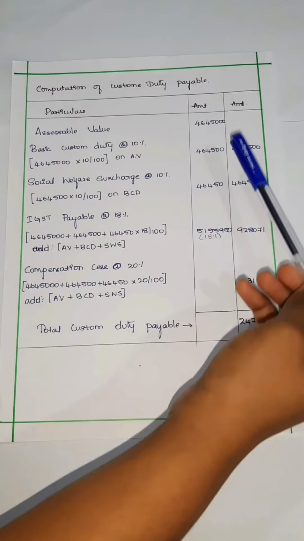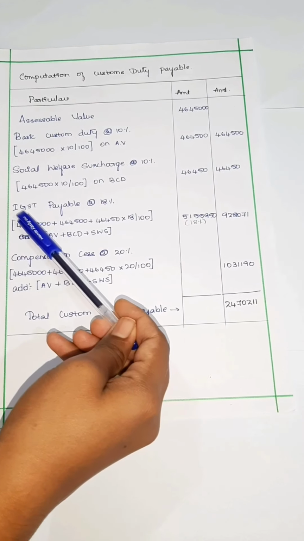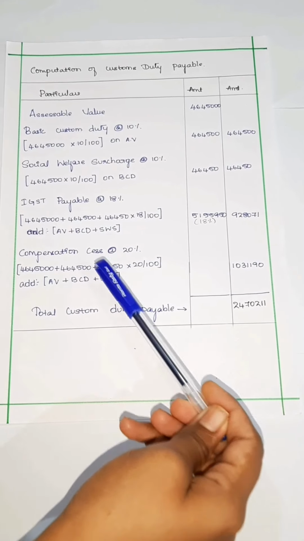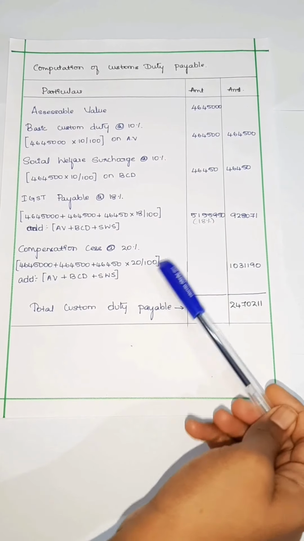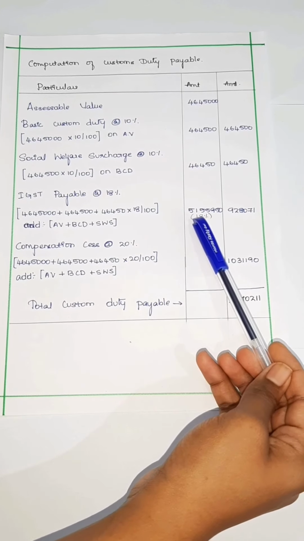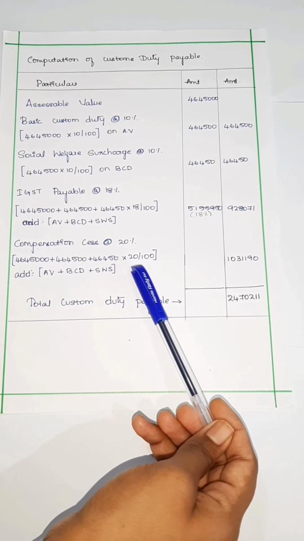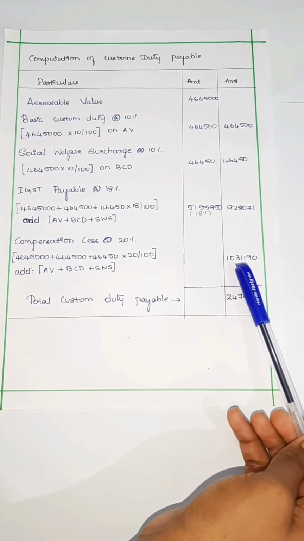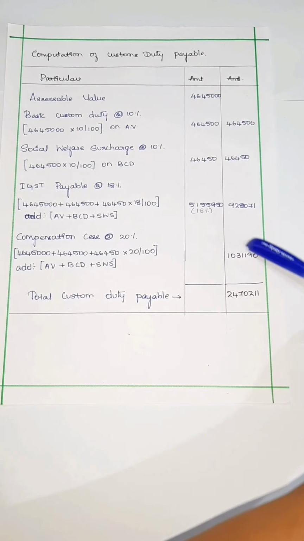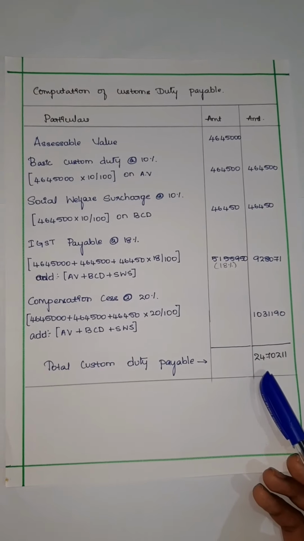So we have to add assessable value, basic custom duty and social welfare surcharge. We should not take IGST payable for calculating compensation cess. So adding these 3 amounts, we get the same amount that we got for IGST payable. We get 51,55,950. So we have to multiply it by 20%. So we get 10,31,190. So after adding all the outer column amounts, we get custom duty payable 24,70,211.